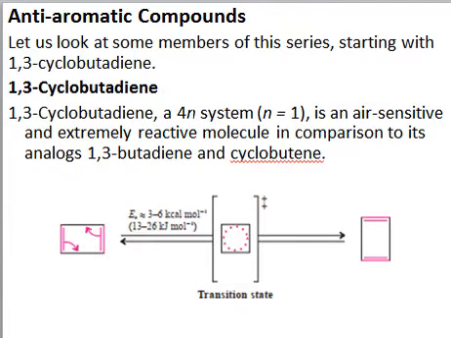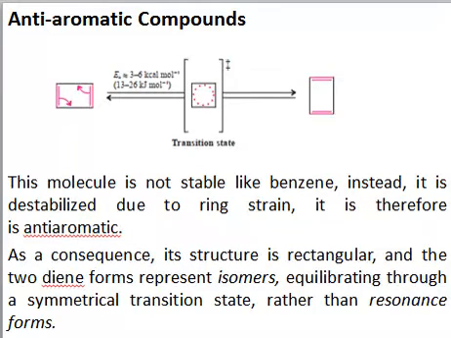So this compound, if you check its properties, is very air sensitive, highly reactive as compared to its analogues of butadiene and cyclobutene, right? This molecule is not stable. Instead, it is a highly unstable system because of ring strain, right? So that's why it is anti-aromatic, right?